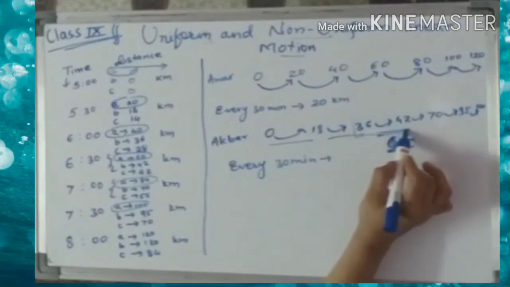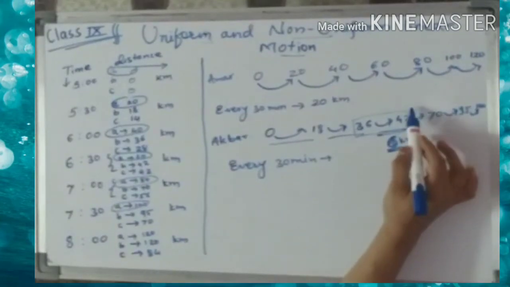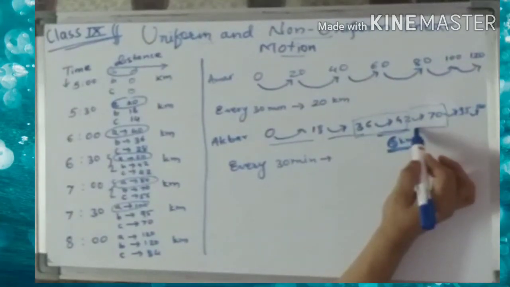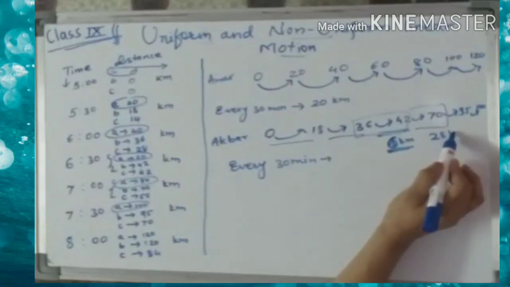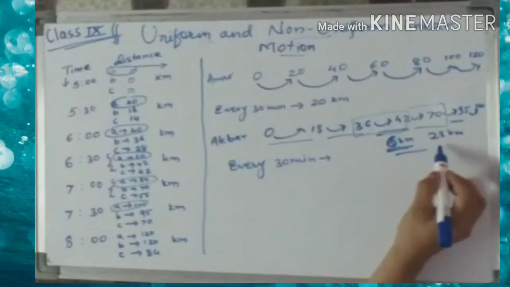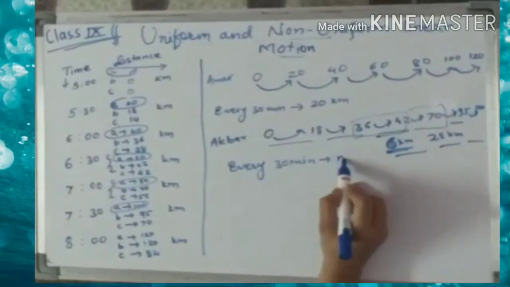While in the next one, he travels 28 kilometers. It means that the distance covered every half hour is not uniform.